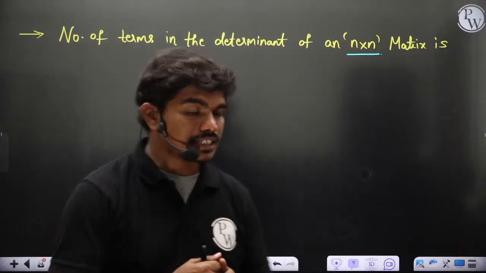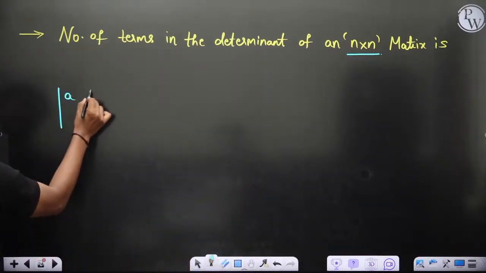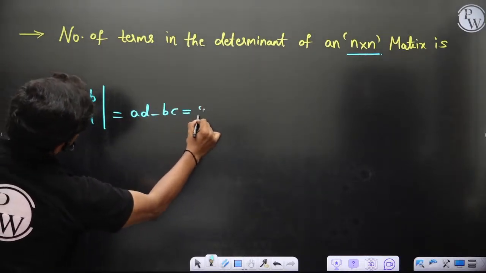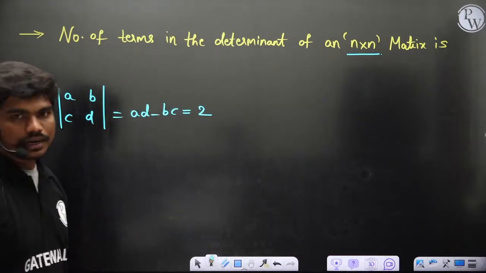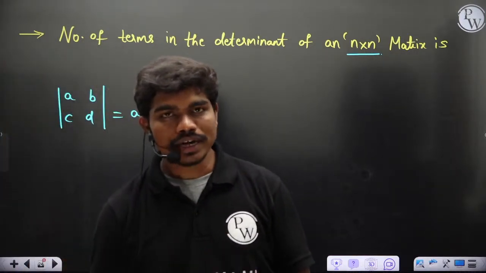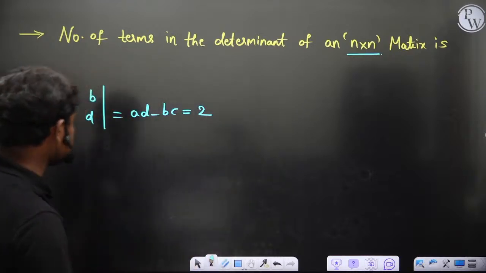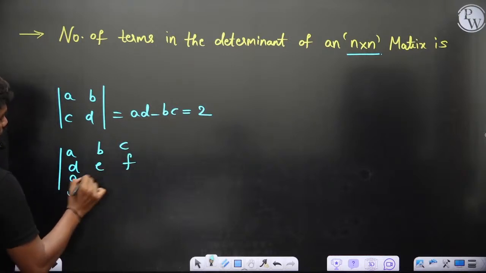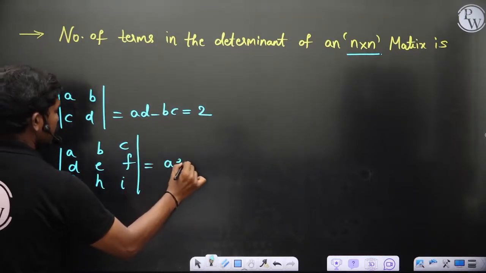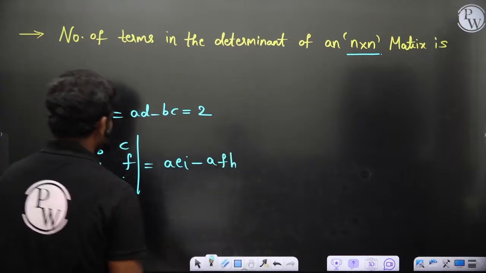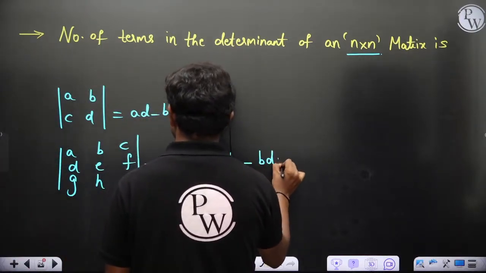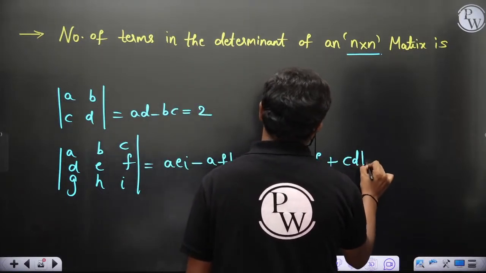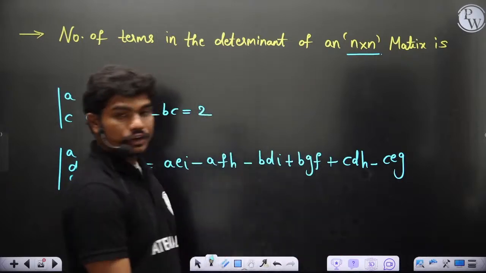Let's say for example you have a 2 by 2 matrix A, B, C, D. So this consists of 2 terms clearly, AD minus BC. So 2 terms you have to simplify and get the answer. Then how many terms you have in a 3 by 3? Let's say if you calculate a 3 by 3 matrix, for example you have A, B, C, D, E, F, G, H, I, you get AEI minus AFH minus BDI plus BFG plus CDH minus CEG is what you get. Can you tell me total how many terms you have?